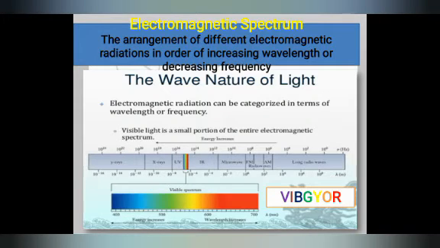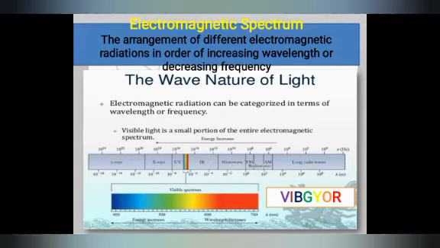So next is electromagnetic spectrum. What is the exact meaning of electromagnetic spectrum? The definition is the arrangement of different electromagnetic radiation in order of increasing wavelength or decreasing frequency. As we have discussed previously, different types of electromagnetic waves differ with respect to wavelength and frequency. Different types of electromagnetic waves have different ranges of wavelength and frequency.